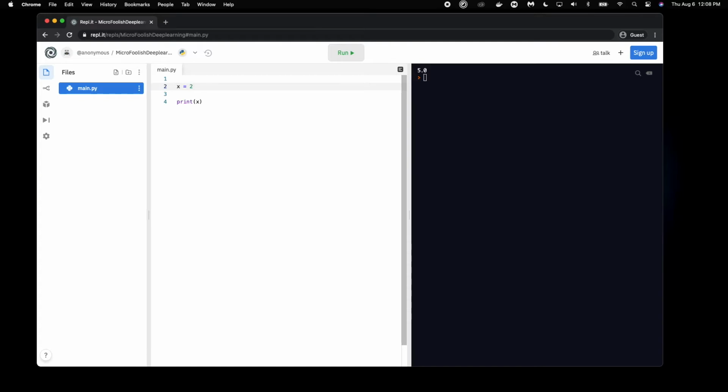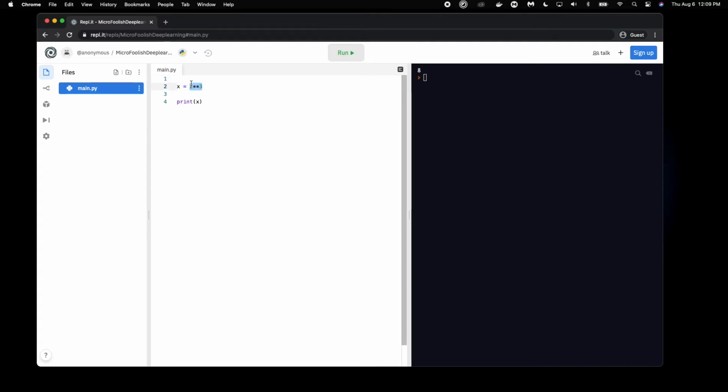And then you actually have to use another symbol, which is going to be the star symbol. I guess it's just the star symbol twice. And in Python, this is what indicates power. And after these two stars, we're going to add in the actual power that we're going to multiply 2 by. And let's say we're going to do 2 to the power of 3. So what this statement would mean is x equals 2 to the power of 3. Let us just run this, and we get our result 8, just as expected.